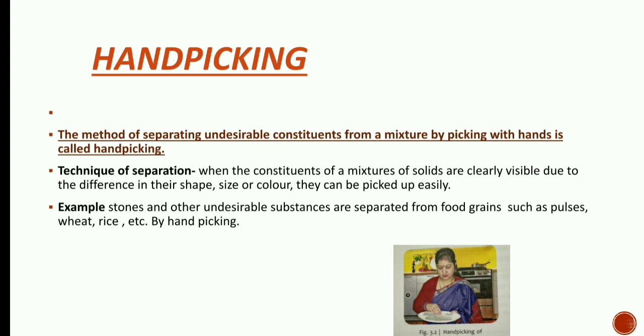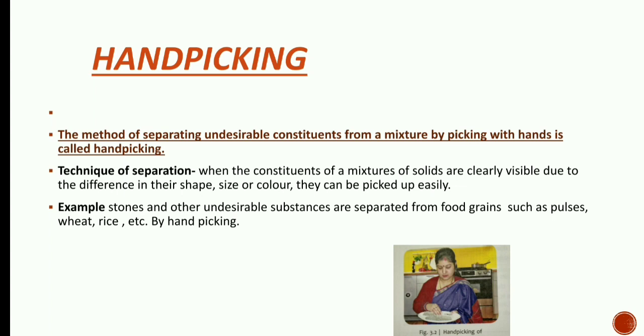How is this technique done? When the constituents of a mixture of solids are clearly visible due to the difference in their shape, size, or color, they can be picked up easily.